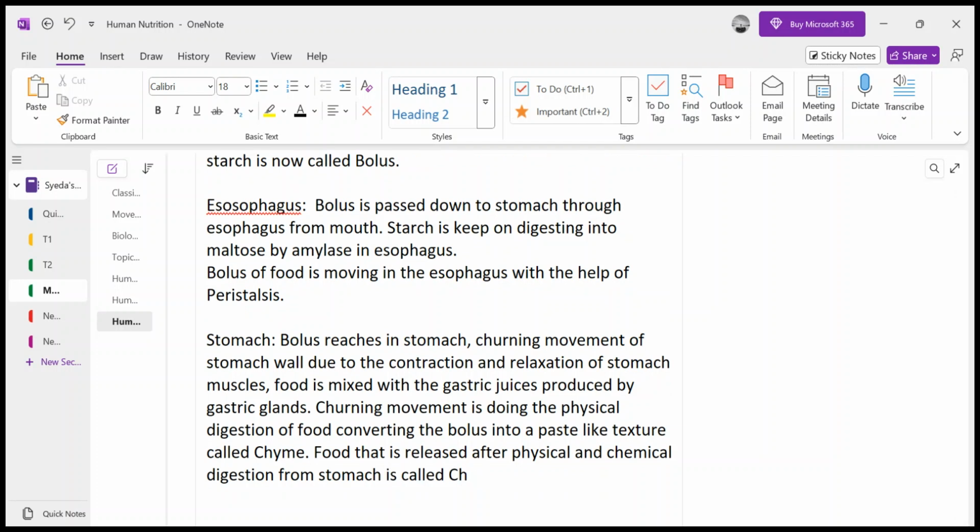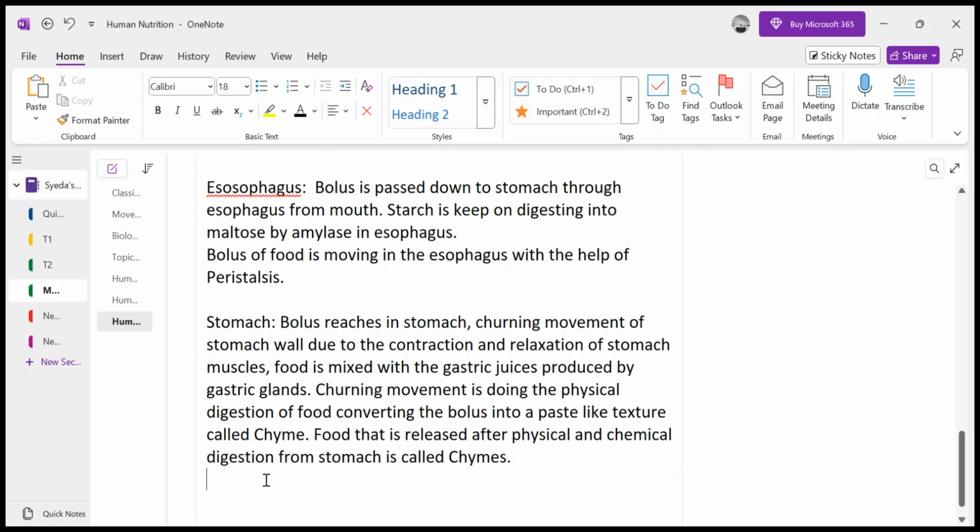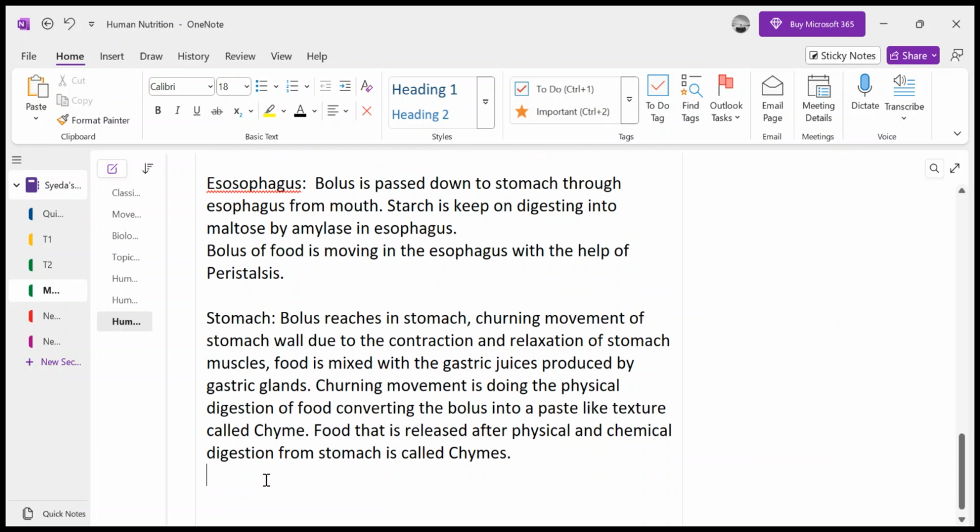This basically appears yellowish in color, because it is mixed with the gastric juices. Now, the gastric juices which are secreted by the gastric glands have two components.